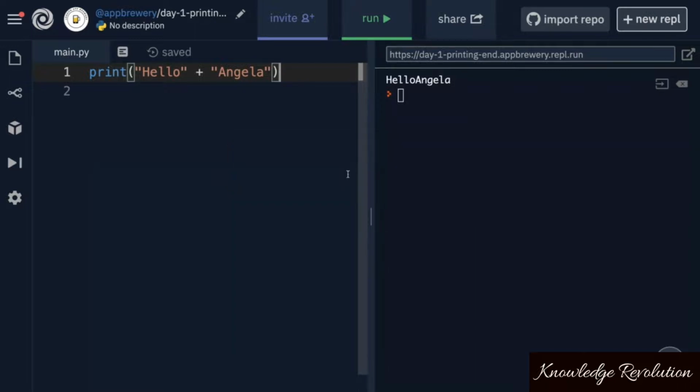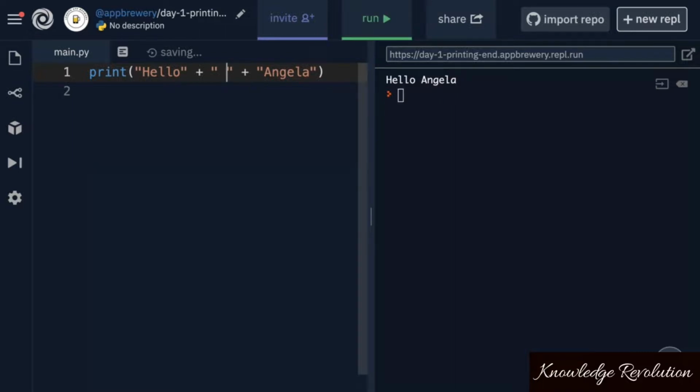All right, so there's two ways that you can do this, or maybe three actually. You could add a space to the end of hello, you could add a space to the beginning of Angela, or you can actually continue using string concatenation by simply adding another string in between these two, and this one is just a space.